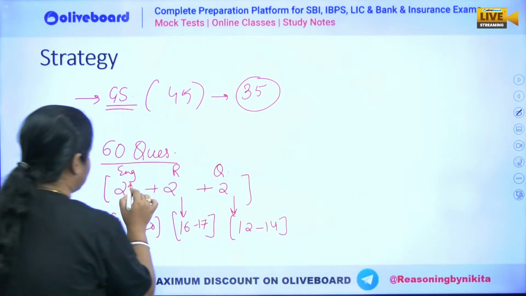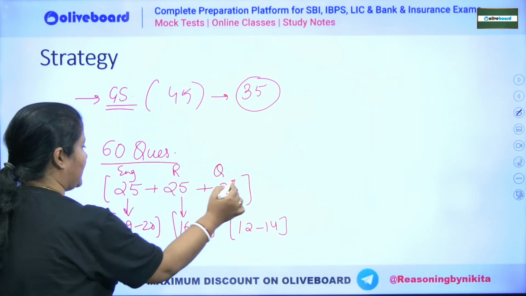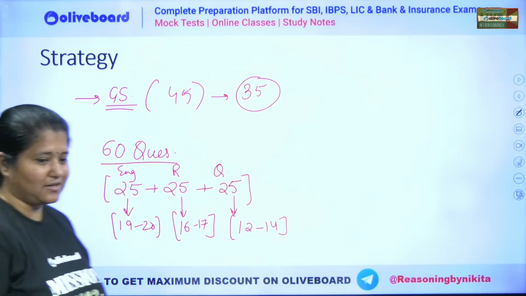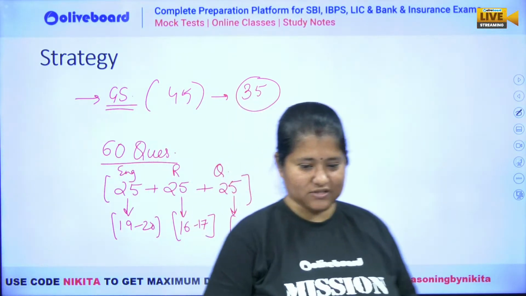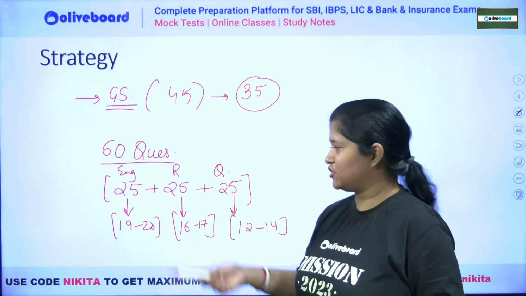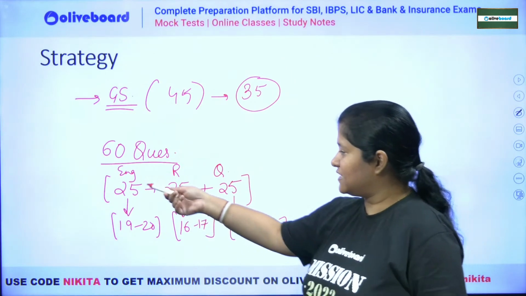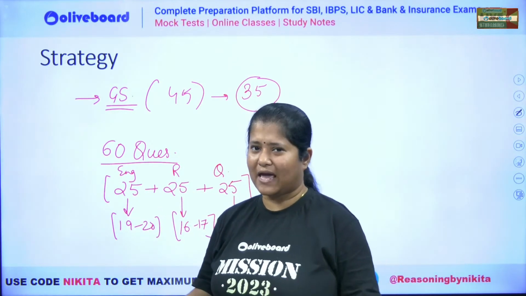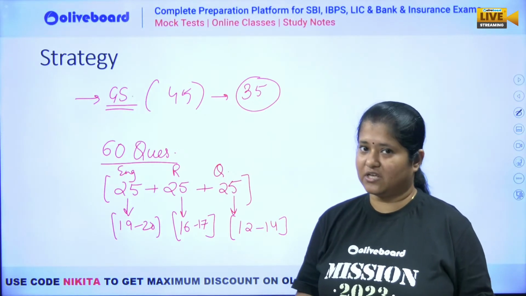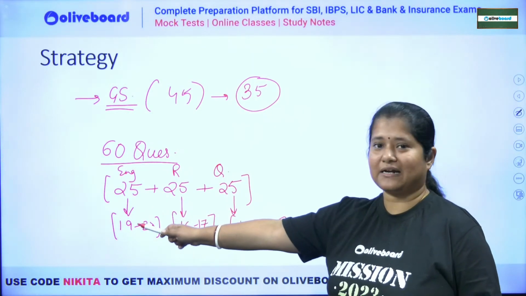ठीक है, so this is your 25 and 25, right? So 25 questions each. Okay, yes, so 25 questions, I'm so sorry. So 25 questions each for your reasoning, English and your quant. Now out of this, English can be done very easily, right? उतना आप कर सकते हो, because it won't be a very tricky paper for this section, that is English.